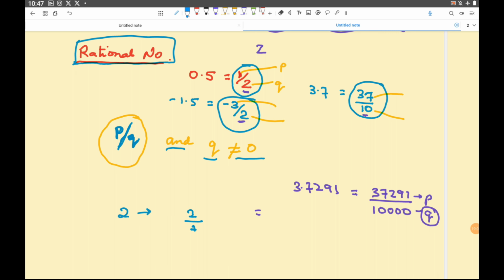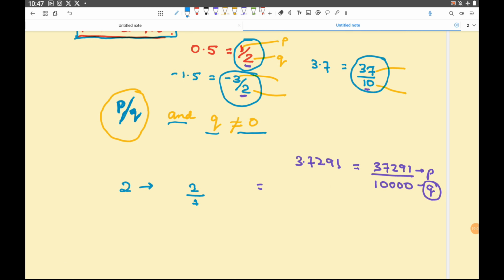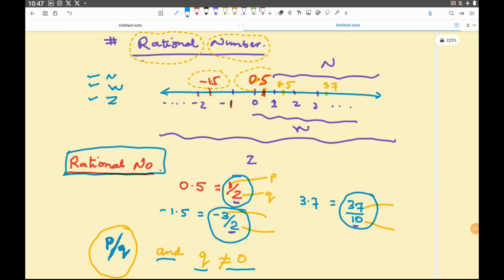So in a way, whatever we talked so far, natural numbers, whole numbers. All the natural numbers were whole numbers, right? All the whole numbers were part of integers, right? And now I can say that all the integers are rational numbers also.